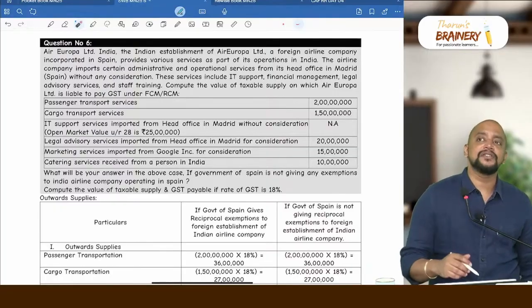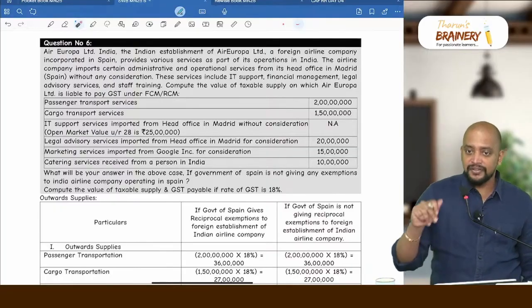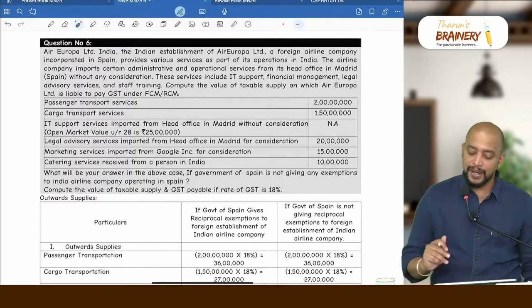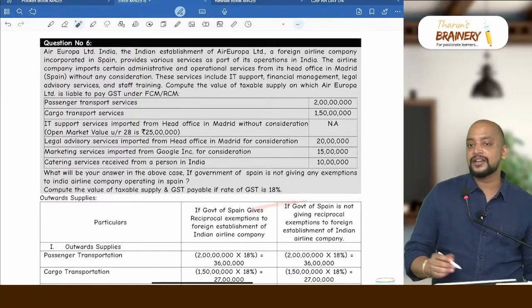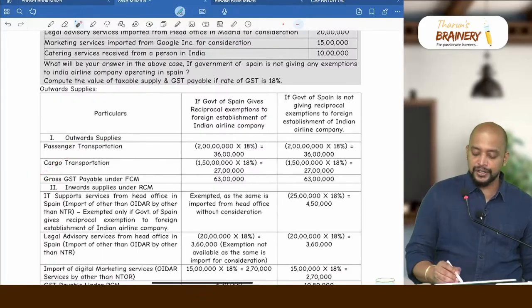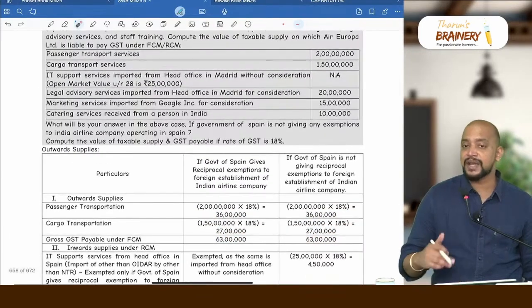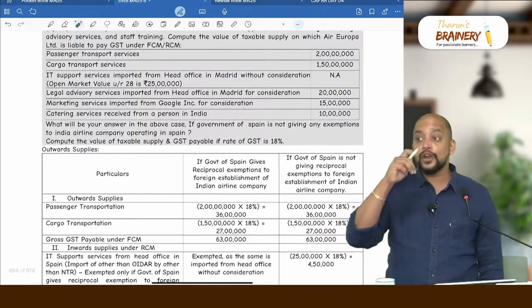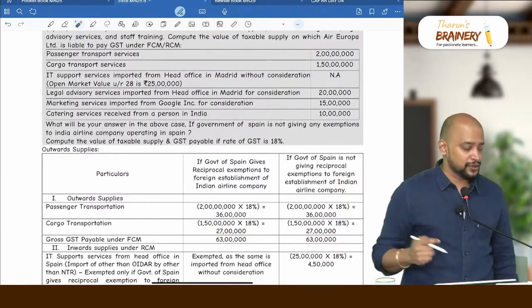Whether the Government of Spain gives exemption or not, for the Indian establishment GST will be payable on this at 18%. So see the answer, first two rows. So outward supply, passenger transportation, cargo transportation, 2 crores into 18, 1.5 crores into 18. So 63 lakhs is their gross GST payable under FCM on outward supplies. On outward supplies they only should pay.